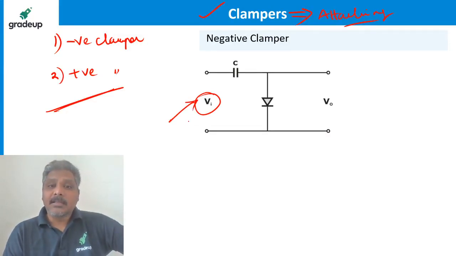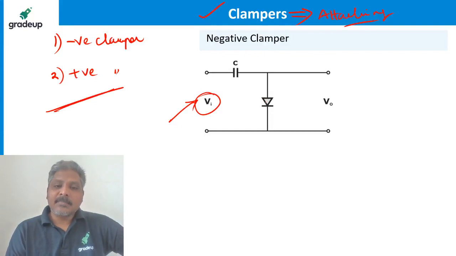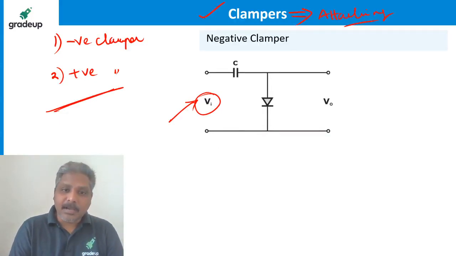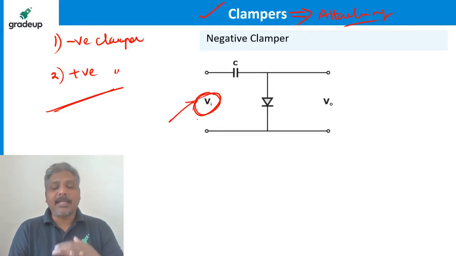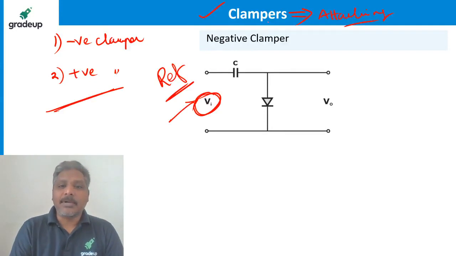Like a clipper is the circuit which can clip, meaning remove a part, similarly a clamper attaches. So the waveform we apply to the clamper will be attached to a particular reference level. That circuit we call a clamper.